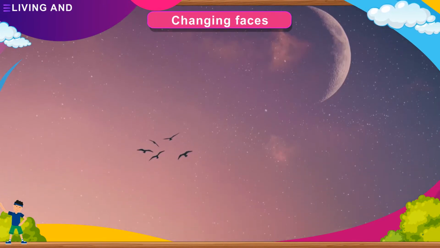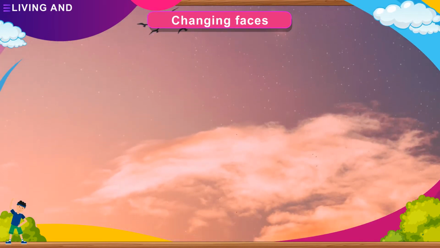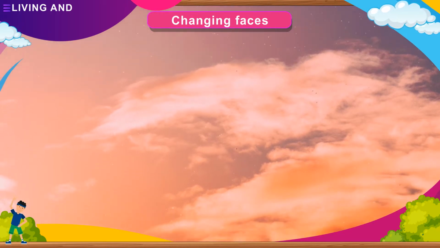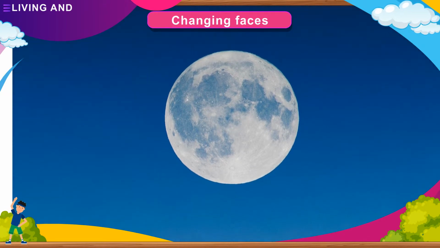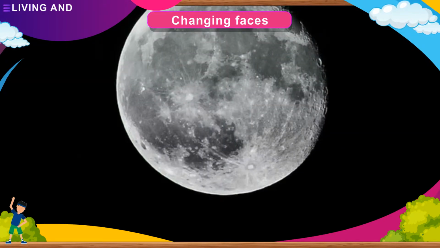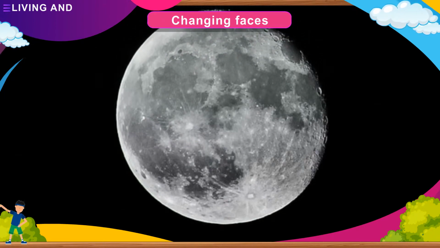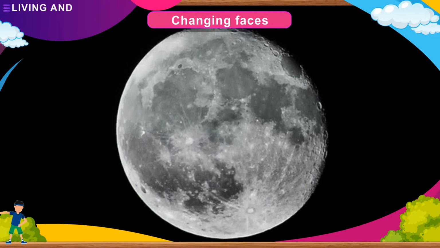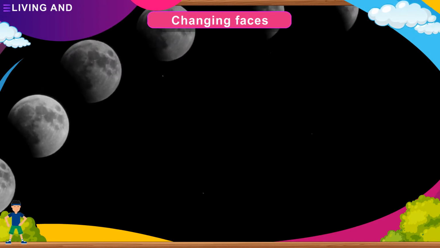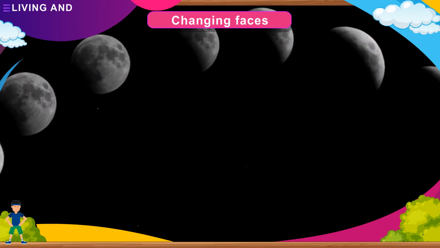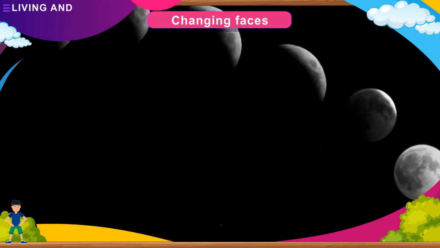Changing phases. When the side of the moon facing us has no sunlight shining on it, we can't see it. We call this a new moon. When the sun lights all the sides of the moon facing the earth, we call it a full moon. The moon takes the same time to spin on its own axis as it does to orbit the earth. This means that we only ever see one side of the moon. As we see more of the surface lit up, we say the moon is waxing. The moon is waning when the lit surface starts to get smaller.